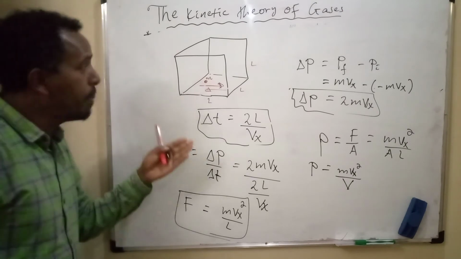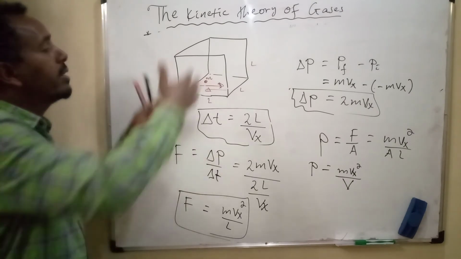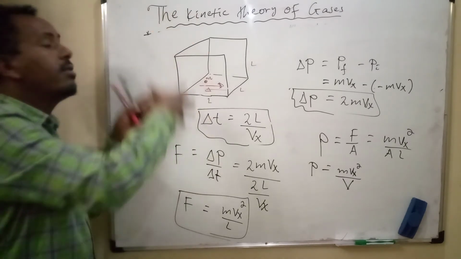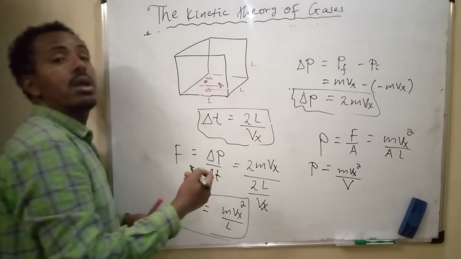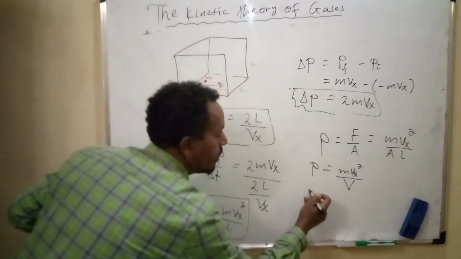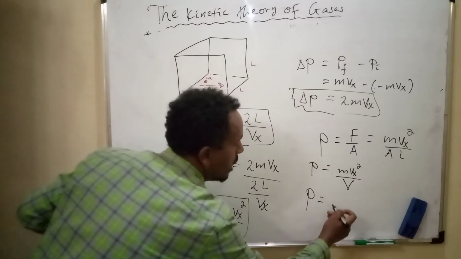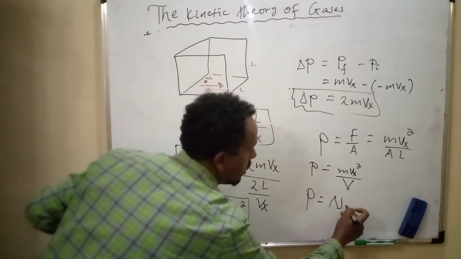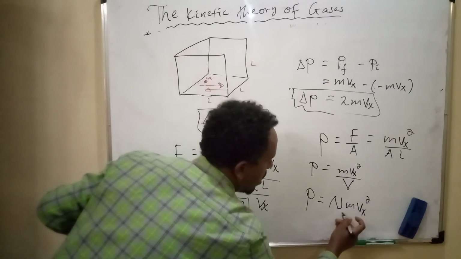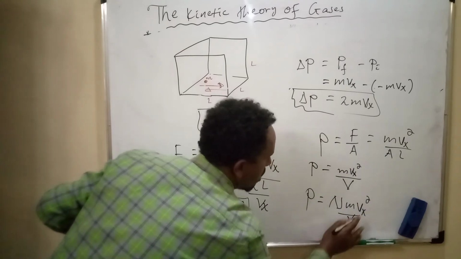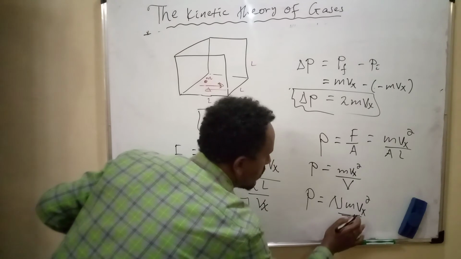But for any number of particles placed in this cube, the pressure exerted by n particles is equal to n times mvx^2 over V, where V is volume.